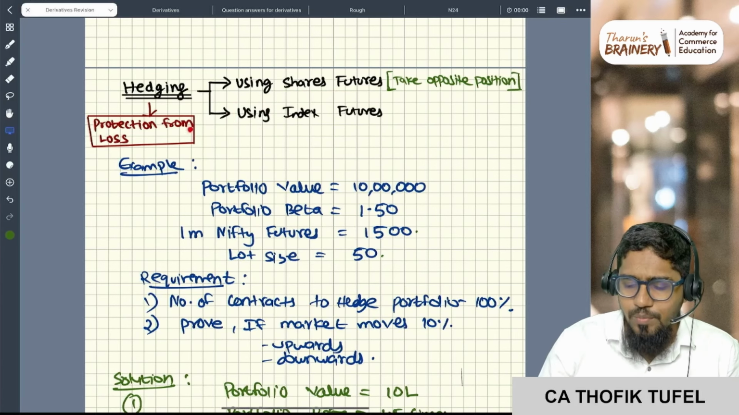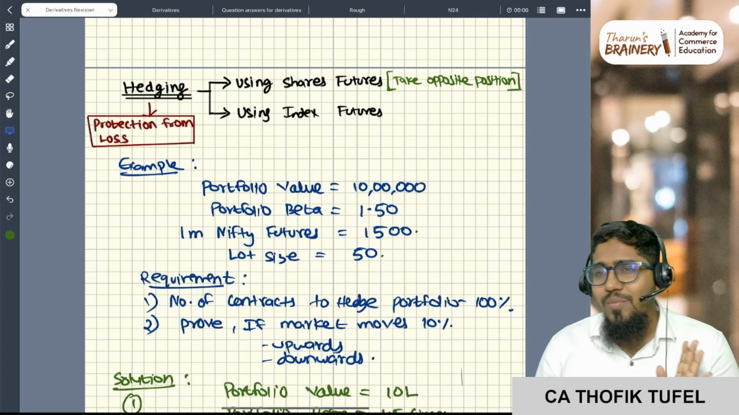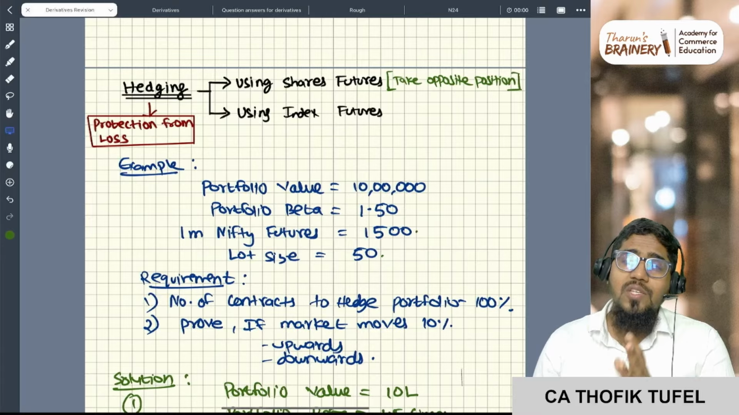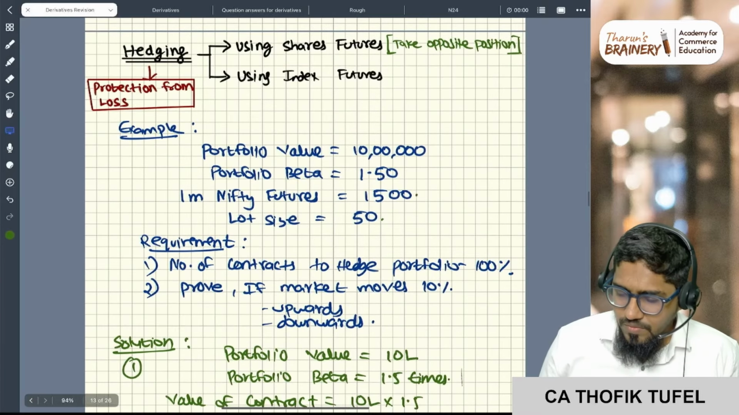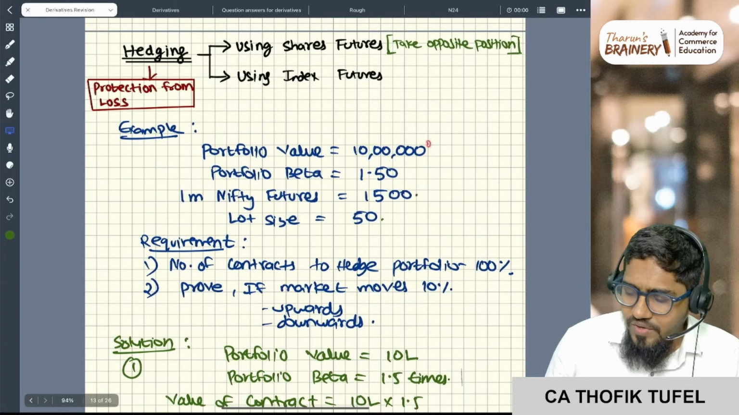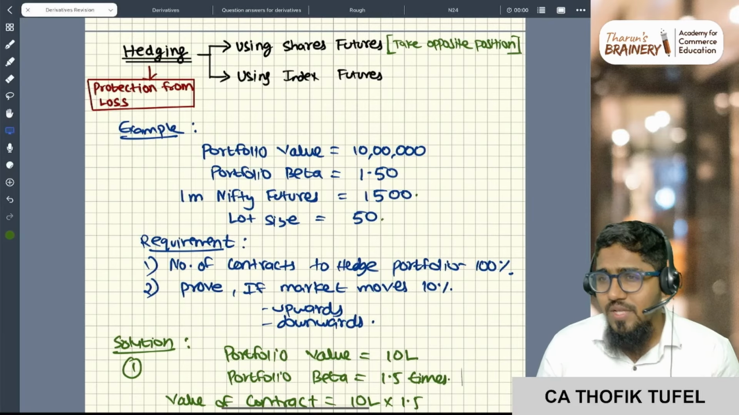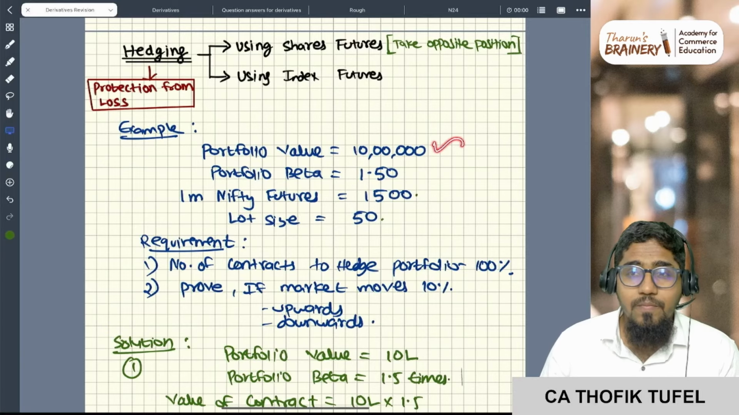What is the meaning of hedging? Protection from losses. Now I'm giving a very beautiful example. With this example, we will get to know how hedging is protecting my losses. Now see, I have a portfolio of 10 lakhs. What is a portfolio? A mixture of all the shares, correct? Let's say I have 2 shares, 3 shares, 5 shares, 10 shares, whatever it is. I have a portfolio of 10 lakh rupees.